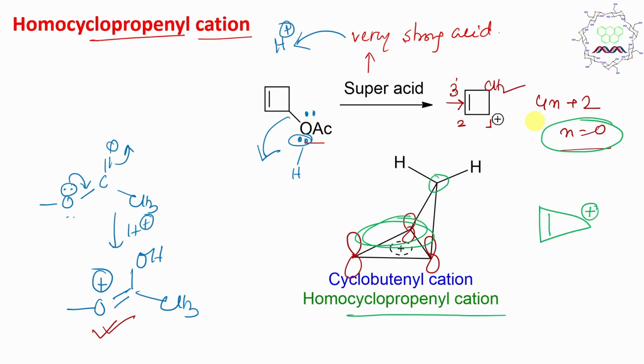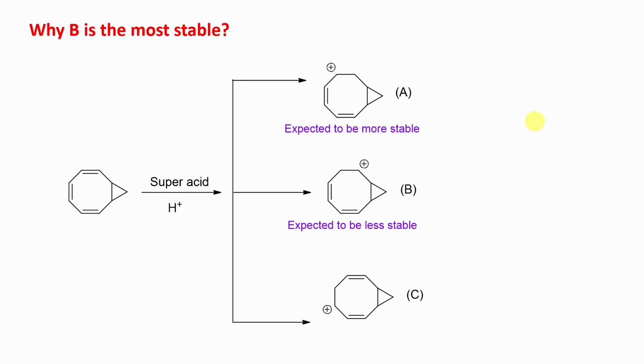Now let's go to the next example. Next example is actually a 3-member ring formation. Now you may think, sir, how can you prepare it? So you can take this COT molecule and you can make this 3-member ring, for example by carbene addition, like that you can make it. Now COT has a problem because of its 8 pi electrons, but after this 3-member ring formation, it is gone.